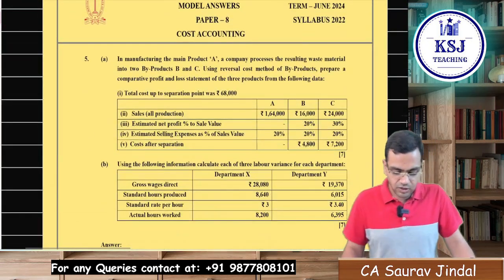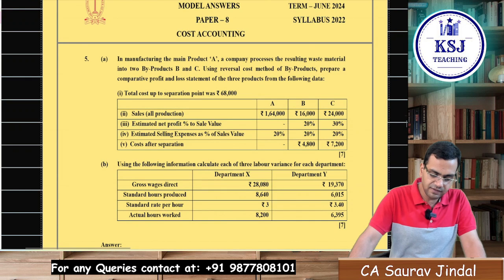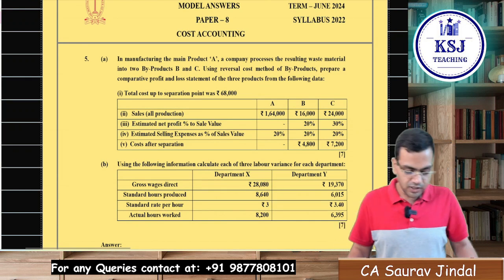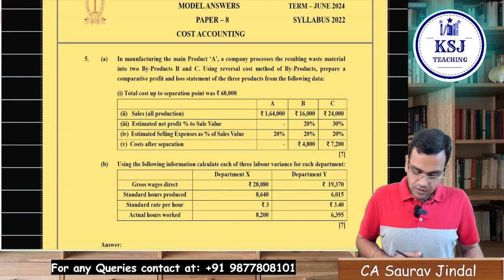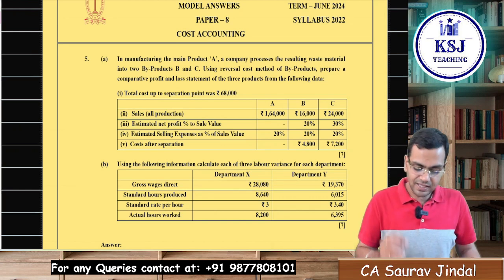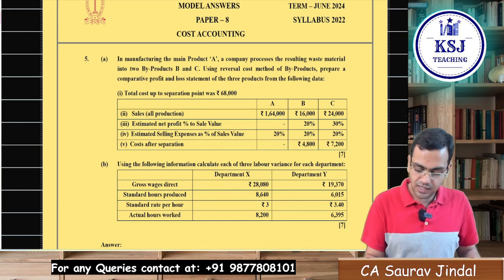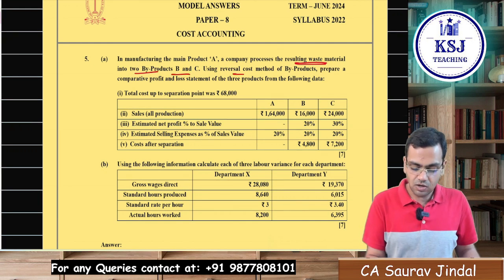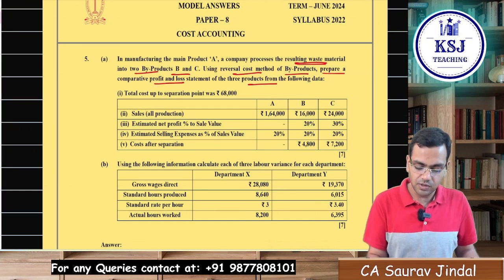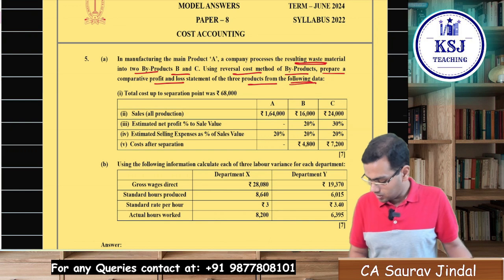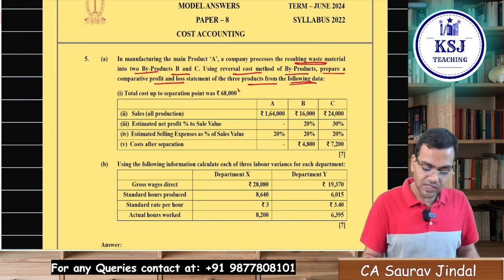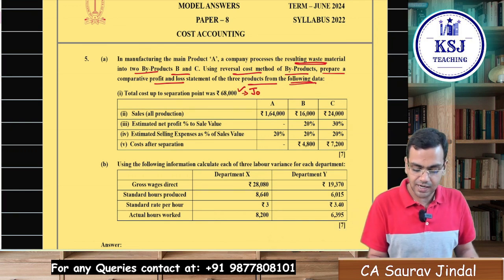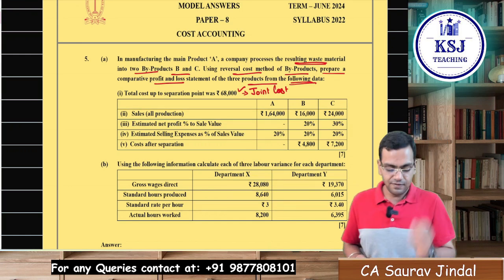Okay, moving on to the next one, that is question number 5, A part. In manufacturing the main product A, the company processes the resulting waste material into two byproducts B and C. Using the reversal cost method of byproducts, prepare a comparative profit and loss statement of the three products from the following data. Total cost up to the point of separation is 68,000. That is the joint cost that is given to you.